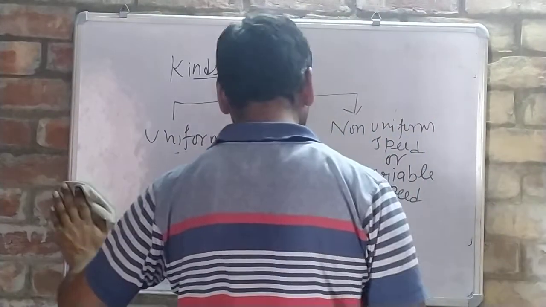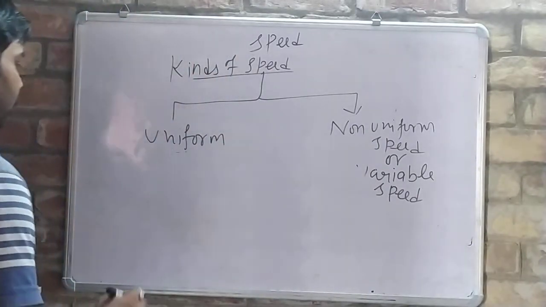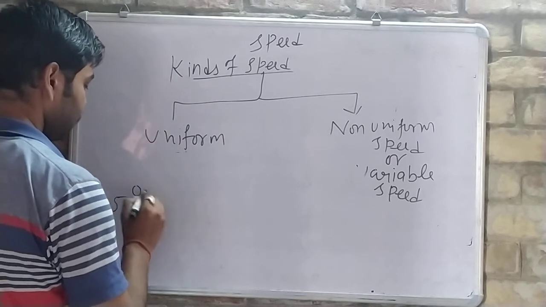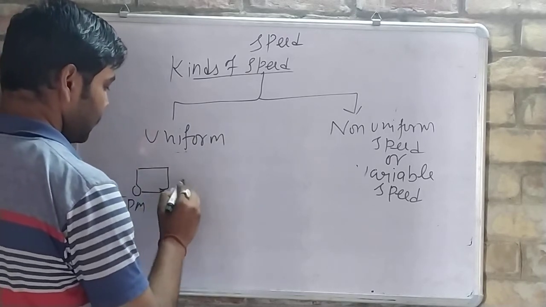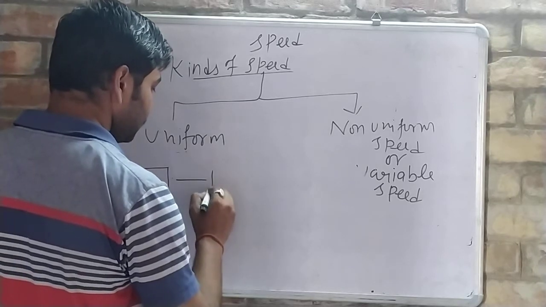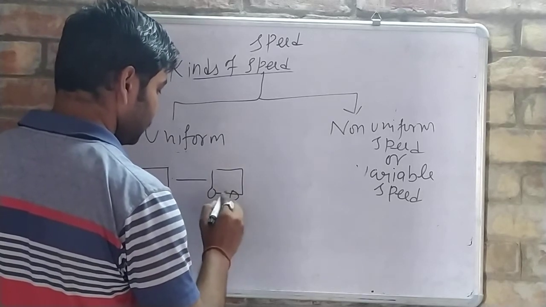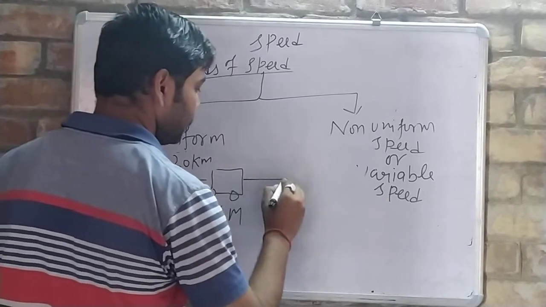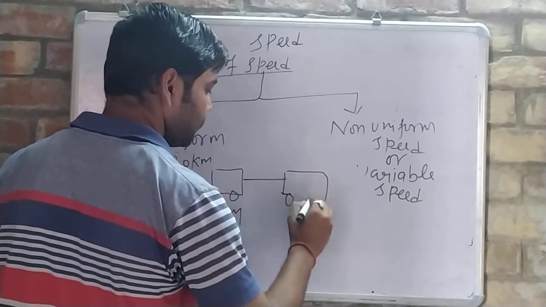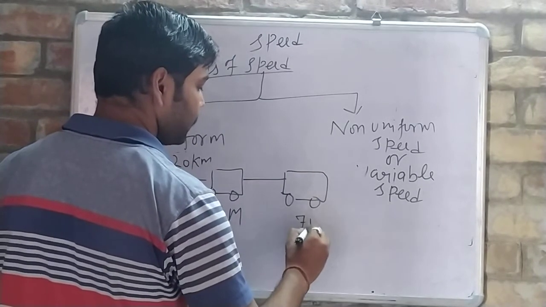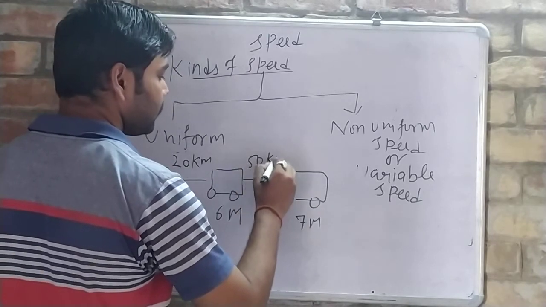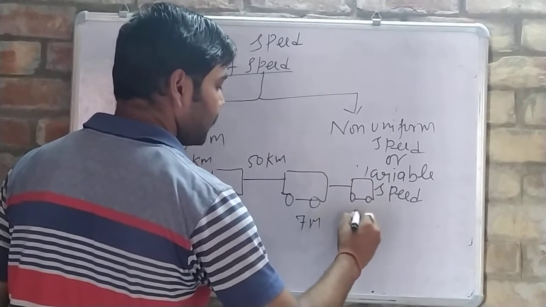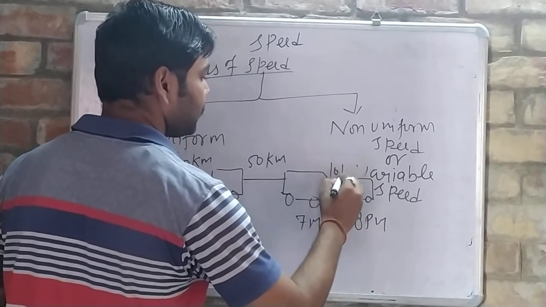And what is non-uniform speed, or variable speed? Opposite of it. Suppose at 5 p.m., a truck started and reached here at 6 p.m. and covered 20 kilometer, and then at 7 p.m. it covers 50 kilometer, and then at 8 p.m. it covers 10 kilometer.